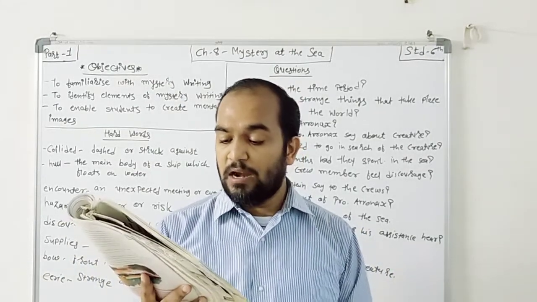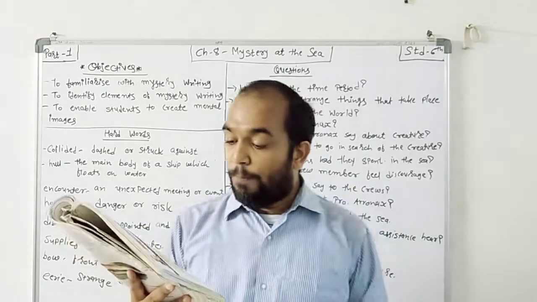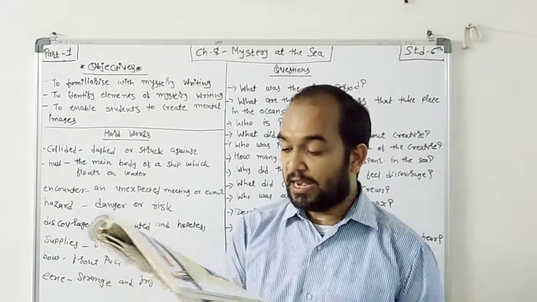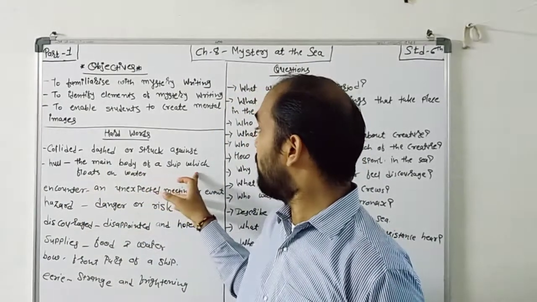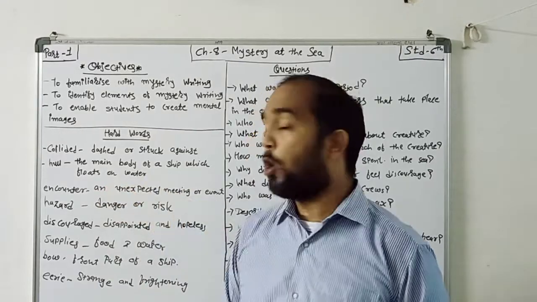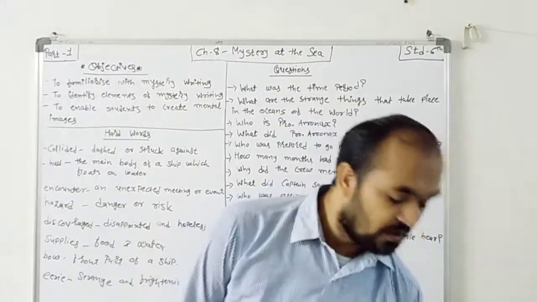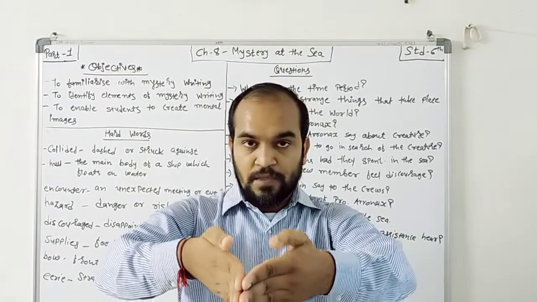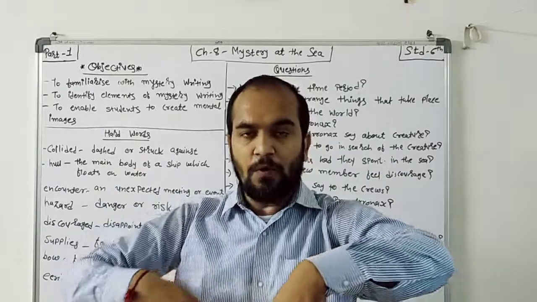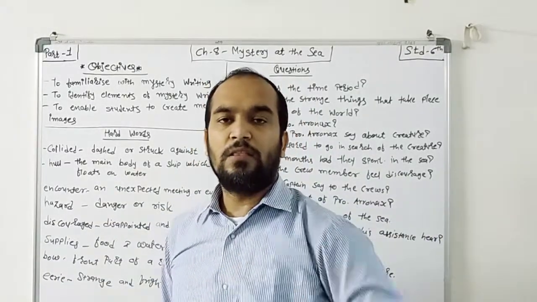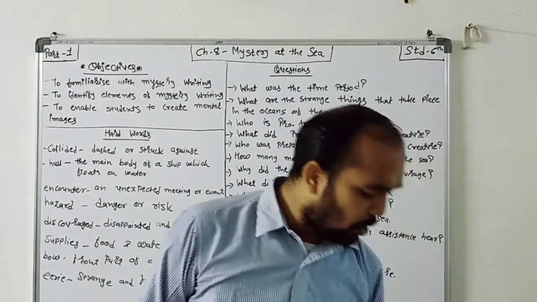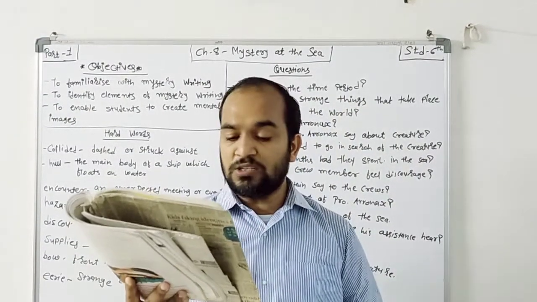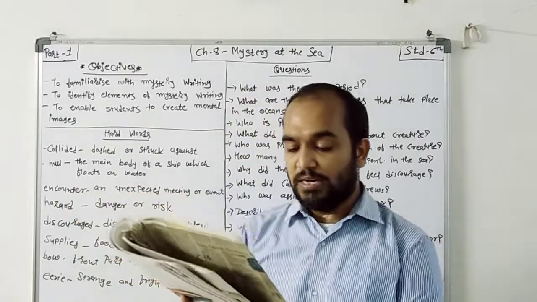One ship even had its iron hull pierced right through in an encounter with the sea monster. See that? Iron hull. Hull means the main body of the ship which floats on water. It means what? Right? Part of the ship. It's a triangle shape, and with the help of this part, the ship floats on the water. So it says that one ship even had its iron hull pierced right through in the encounter with this sea monster.